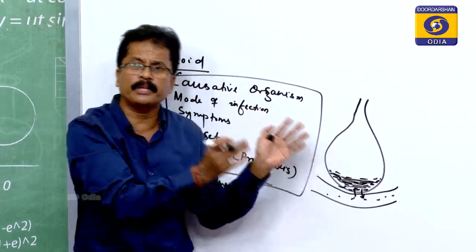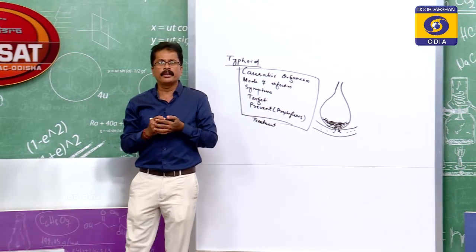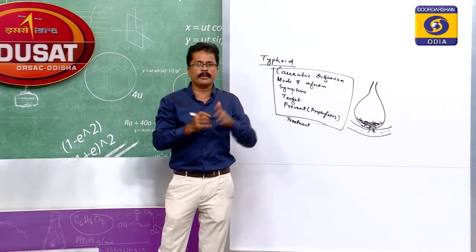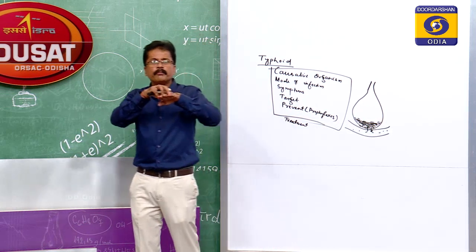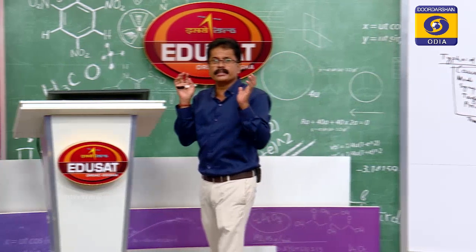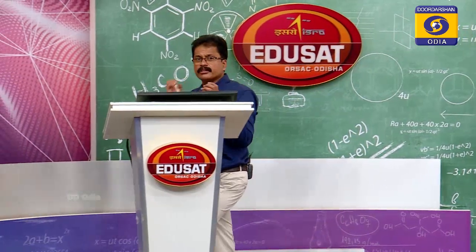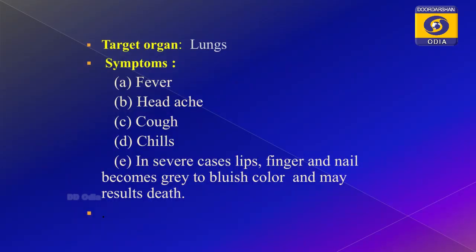So, when the exchange of gases is obstructed, what happens? The person will feel breathing problems, and you see that the person is suffering from fever. The nails will turn bluish, and also the face and blood vessels, because of less oxygen, the person will suffer from a number of problems. Headache, cough and chills will be there, and in severe cases the lips and fingers will turn bluish.